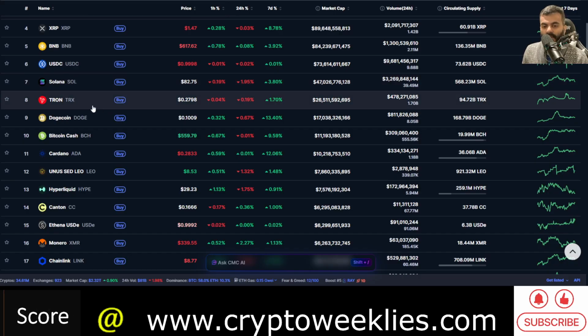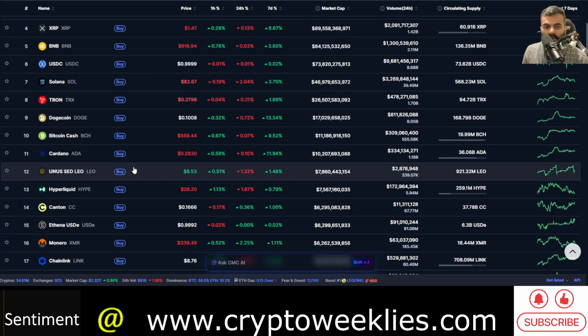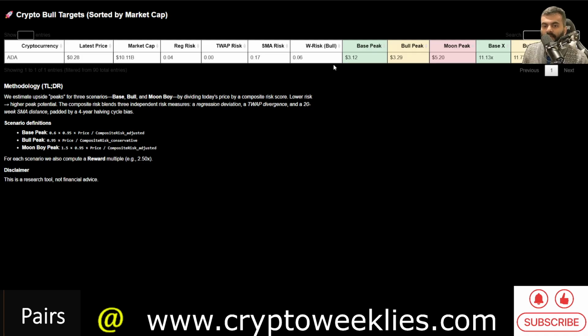Let's see how the bear market settles and where ADA stands towards the end of the bear market, maybe at number 8 or number 9 spot. That would be ideal. And if that were to happen and in a proper altcoin season, the base and the bull case prediction per the risk-based model in the 2028, 2029 time period, or even late 2027 time period, for ADA is at around $3.12 to $3.30. That's from the current price about 11x to 12x. But if let's say the bottom is at around 10 cents, that's over a 30x from bottom to peak.